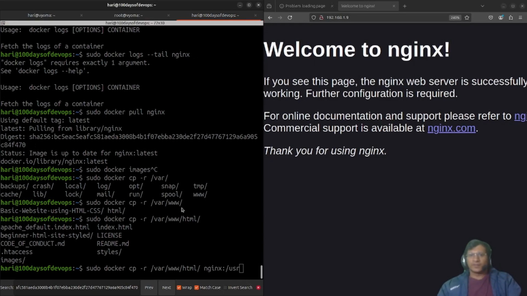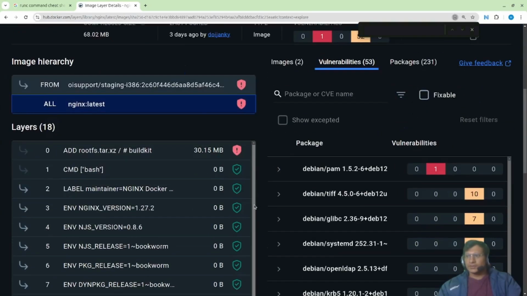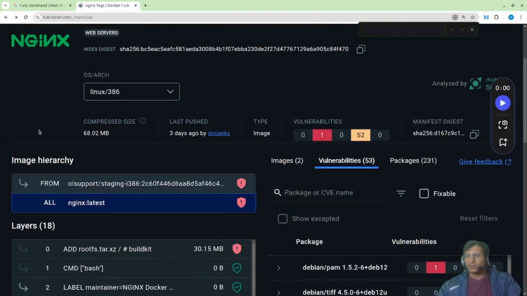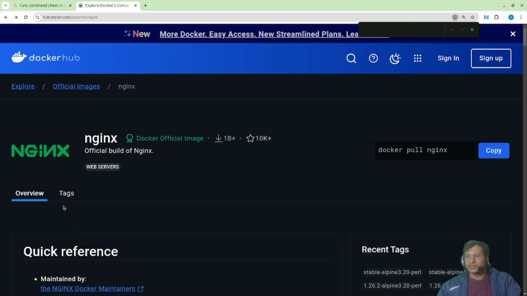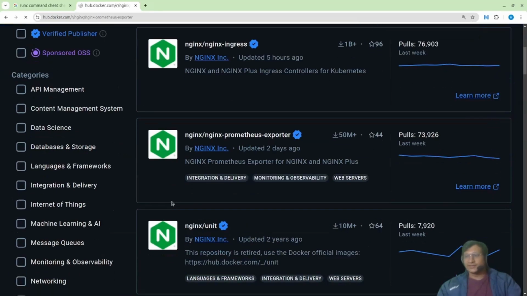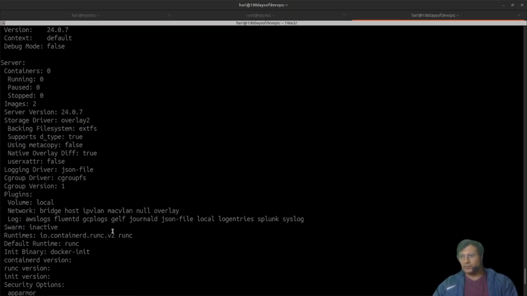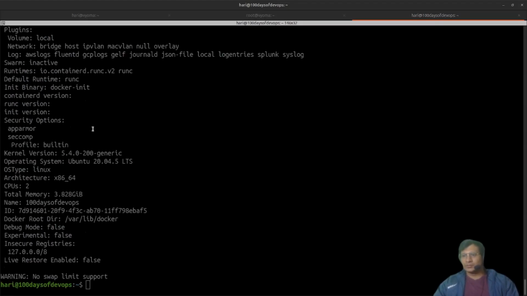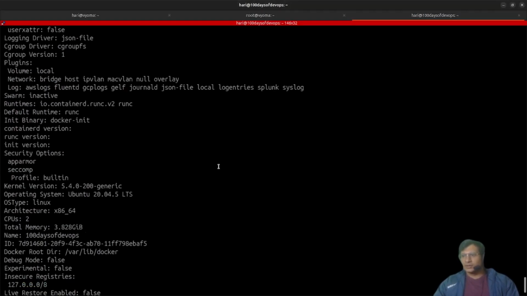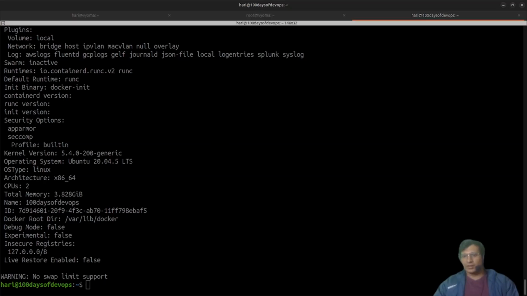And what is the file? I think in here we have seen. So this is the Docker Hub where all the files, all the container images reside. Docker Hub is a registry service, a remote registry. So here is all the info that is available for your Docker runtime. Okay, Docker Engine. This is how it is. So I think this is all for today. We can continue from here on.